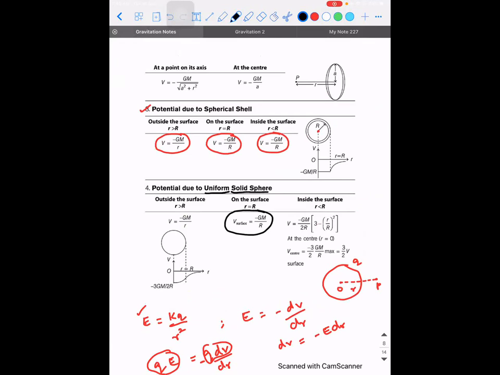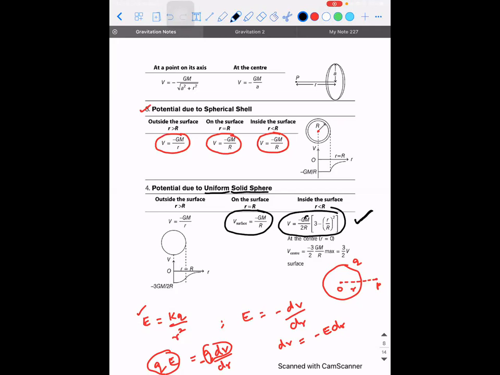Right, and the next formula. They have given inside this surface, so maybe consider that. Correct, but when are we supposed to use this? See, when you study a formula, you need to understand the reason behind it. This is derived under a completely different scenario.